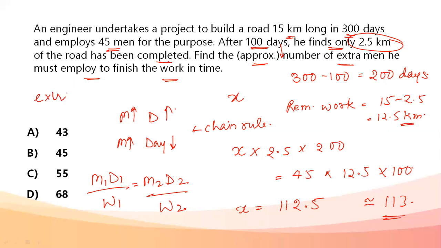Extra men involved is 113 minus 45, that is 68. So I needed 68 more men to do the task. My answer is 68. Next question.